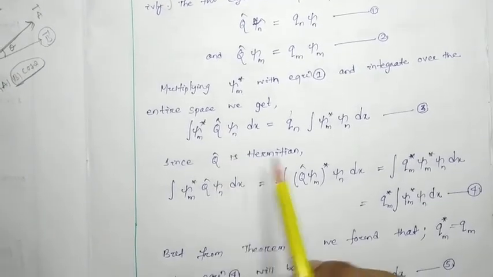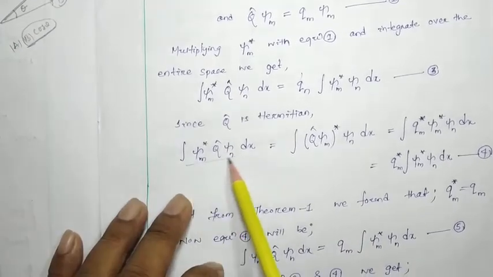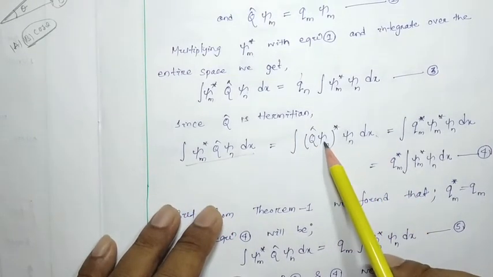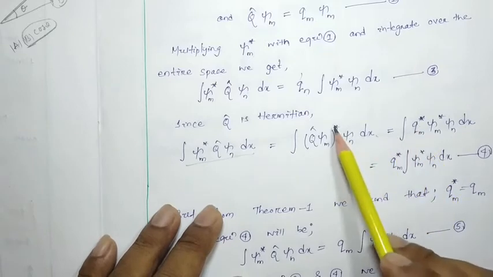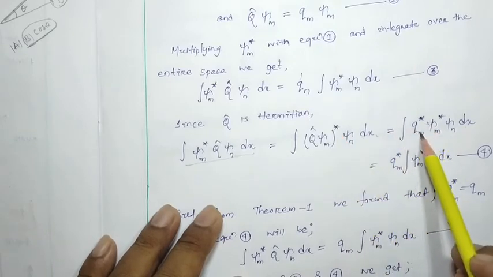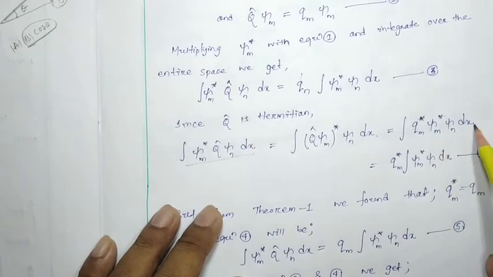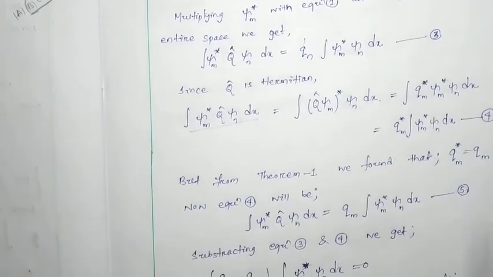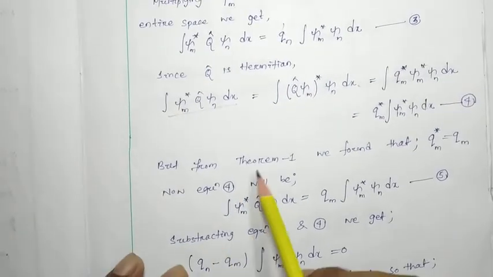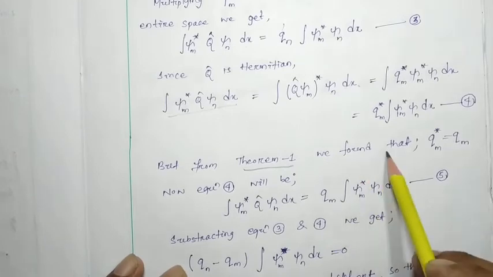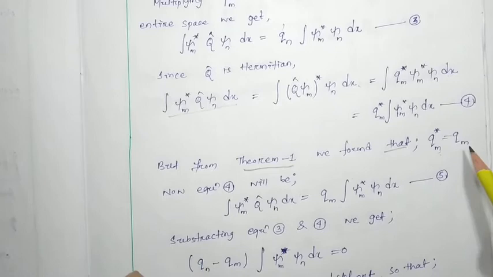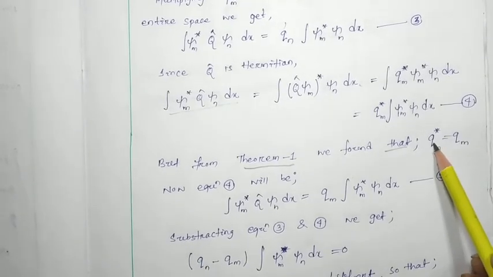Since Q is Hermitian, this can be written as the integral of Q cap psi m star psi n dx. Here Q cap psi m will be qm, and as it is complex conjugate, we write qm star psi m star psi n dx. So qm star times the integration of psi m star psi n dx, let this be equation number 4. Now from theorem 1 we found that qm star equals qm, since the eigenvalue of the corresponding wave function is real and its complex conjugate is itself.